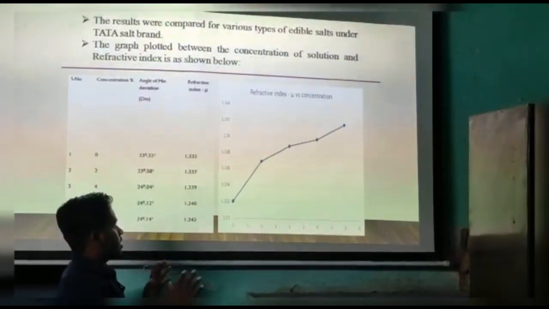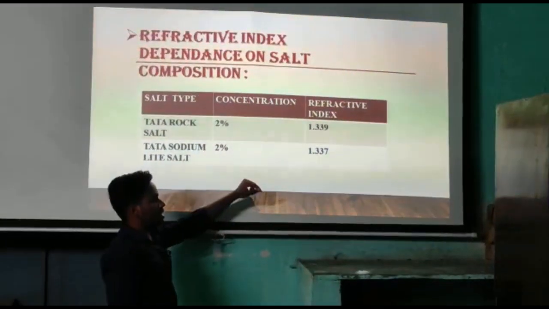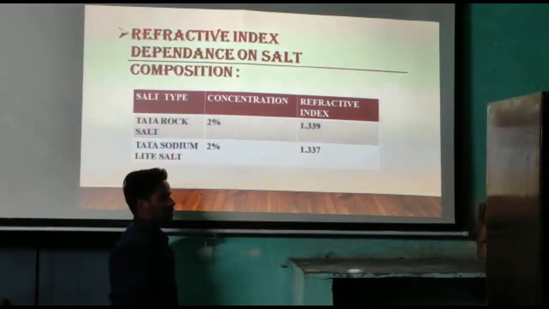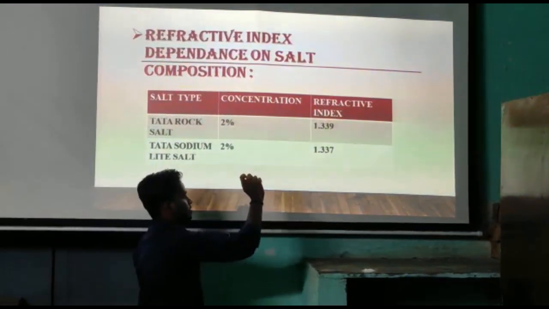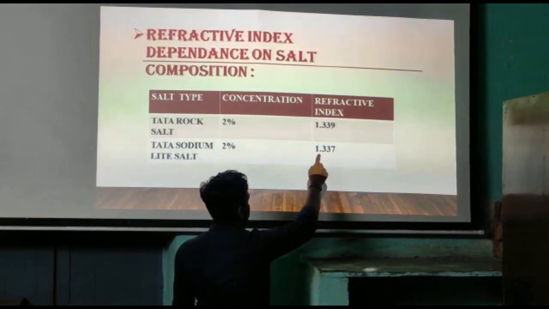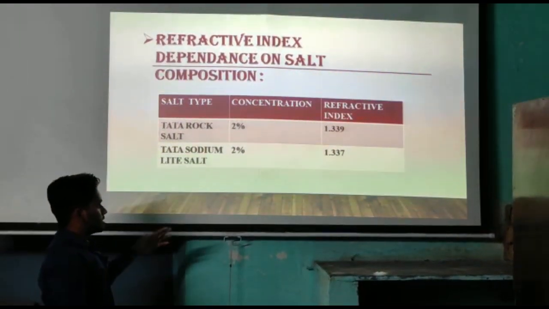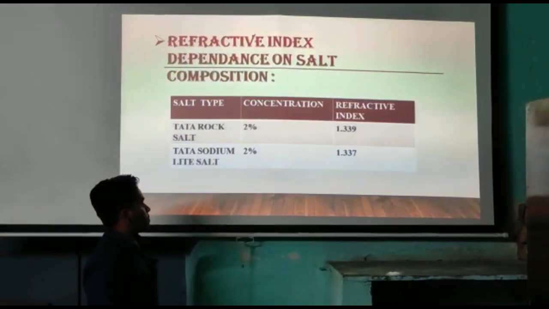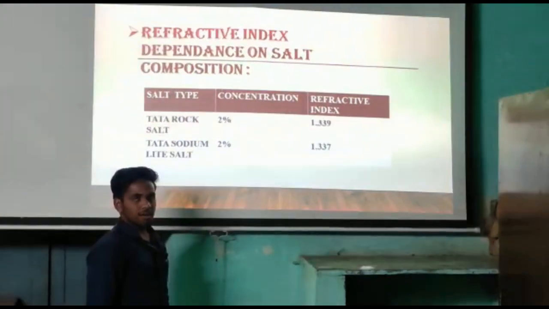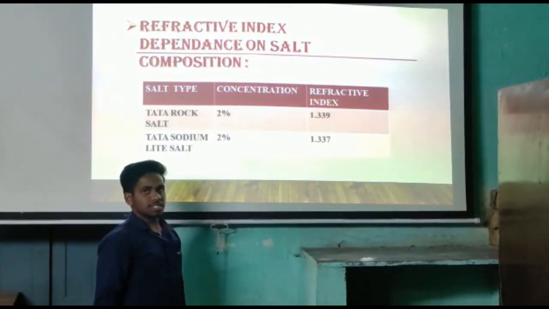And also the refractive index depends on composition. At 2% concentration of salt, we got 1.339 refractive index. And for Tata sodium light salt, at 2% concentration of salt, we got refractive index 1.337. Here we observe that when the composition changes at the same concentration of salt, we get different refractive index values. We have done 4 types of salt with different composition. Further, my friend Viresh will continue this.